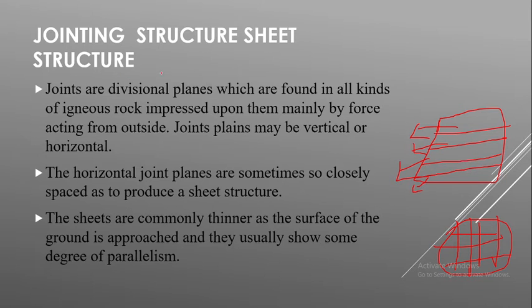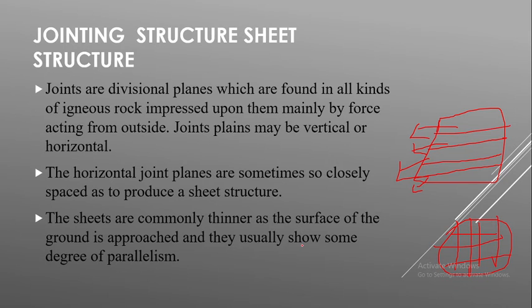That is the jointing structure. One kind of jointing structure is the sheet structure. So remember that jointing will be of two types: either horizontal or vertical. In sheet structure you will see some horizontal joints which are more or less parallel.